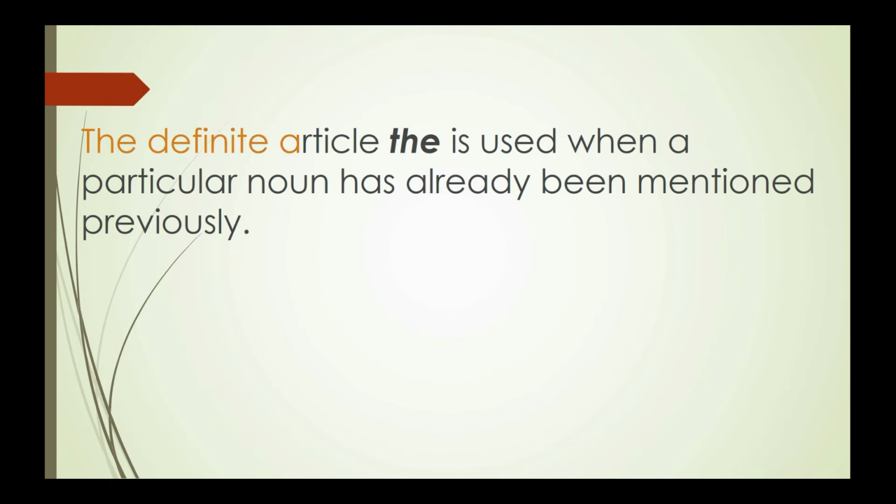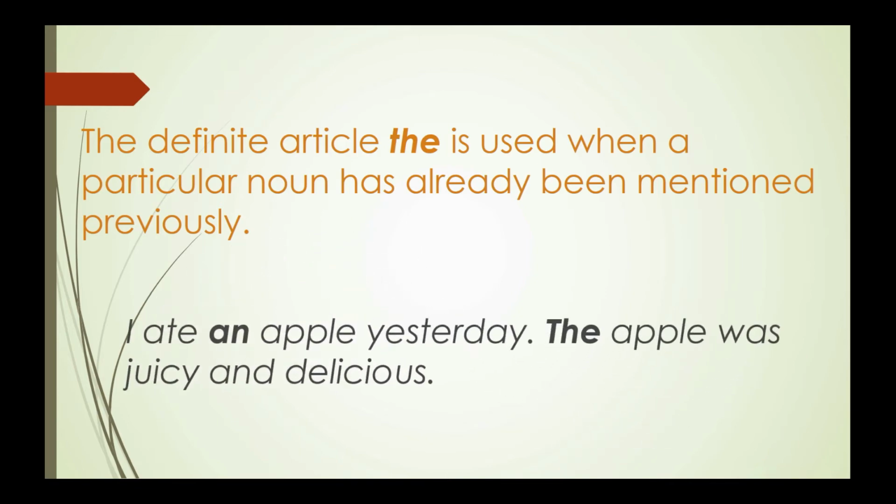The definite article the is used when a particular noun has already been mentioned previously. It means when we introduce a noun for the first time, we have to use a. But when the same noun is introduced second time in the second sentence, the article the is used. For example, I ate an apple yesterday.